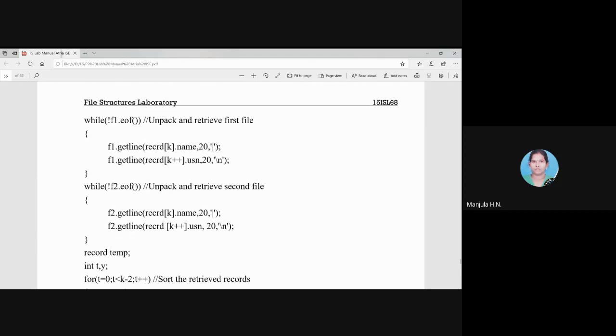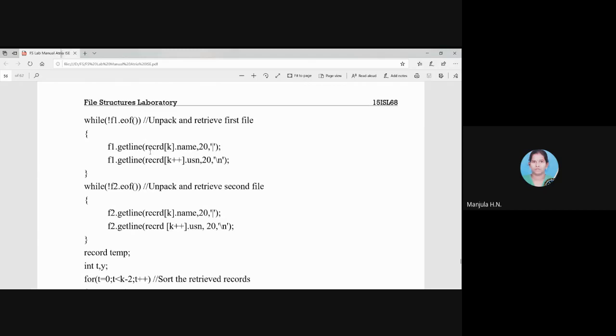In case the delimiter is not available, not occurring in the record line, then up to 20 characters it will fetch. getline will fetch up to 20 characters and that will be stored in record k dot name. Okay, so that unpacks the name from the record where it is packed with name, delimiter and USN, right? So only the name will be fetched and stored in the name variable.